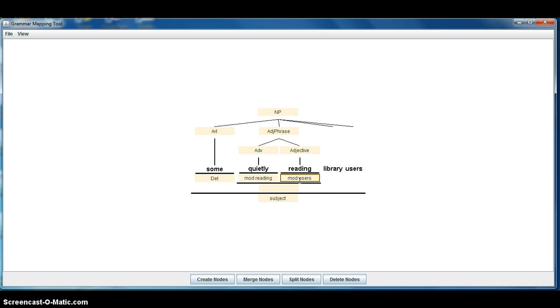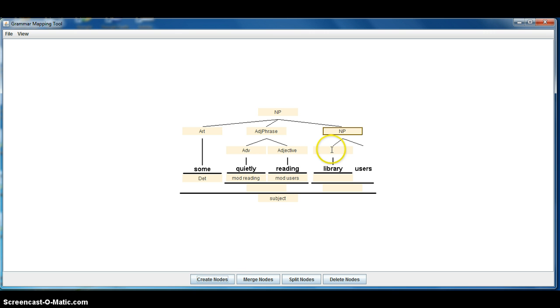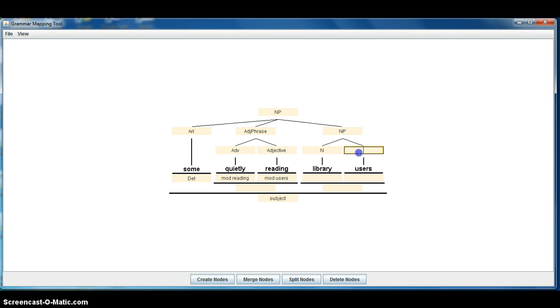And then library users is going to be its own NP, where library is not an adjective but a noun, and users is a noun. Okay, how are we doing?